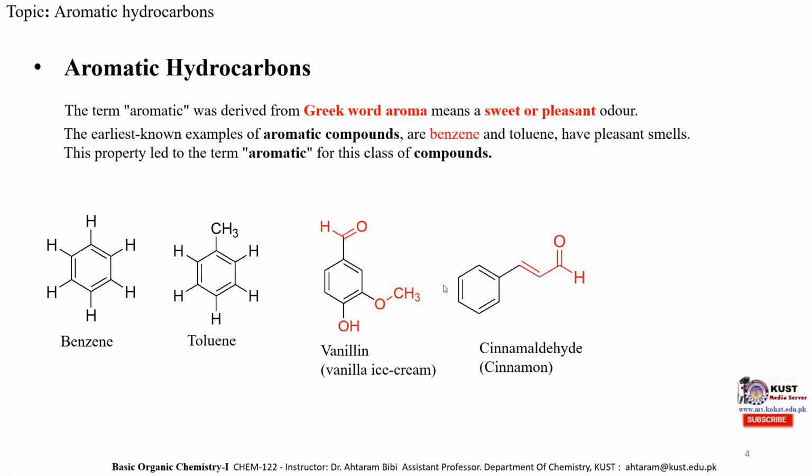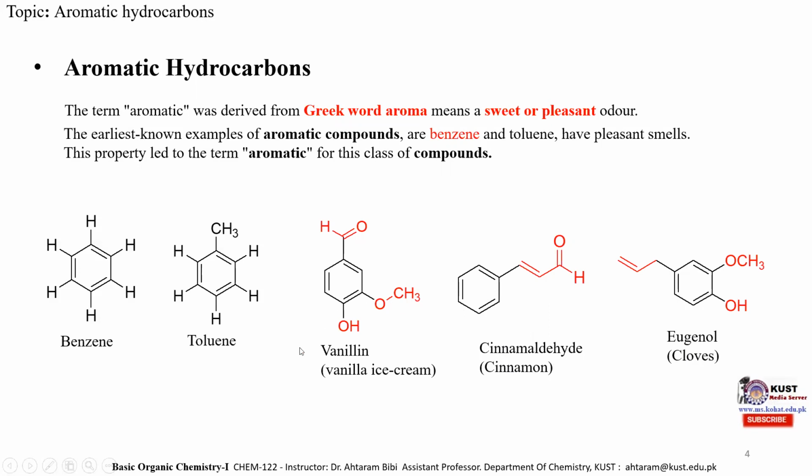Similarly, here is another molecule, cinnamaldehyde, and cinnamaldehyde is present in cinnamon, and people usually use it in tea, and it has various applications in our daily life. It boosts the immune system. Similarly, here we can see another derivative of benzene, eugenol, and it is generally extracted from cloves, and it is used for the synthesis of toothpaste. So this eugenol also has a pleasant odor.